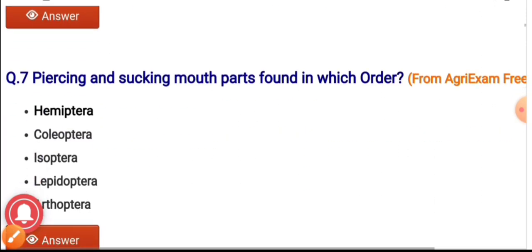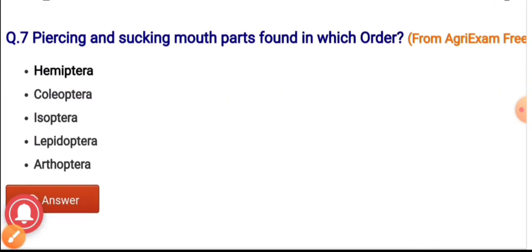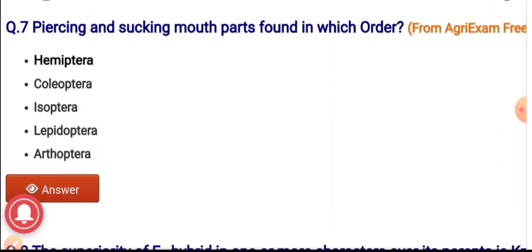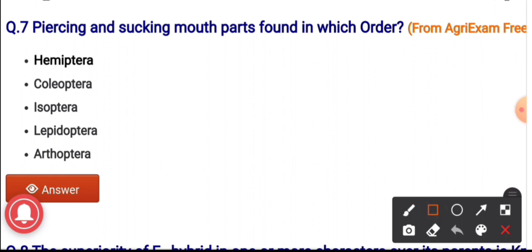Question number 7. The piercing and sucking mouth part it is found in which order? The options are Hemiptera, Coleoptera, Isoptera, Lepidoptera and Arthroptera. And the correct answer it is Hemiptera. The piercing and sucking type of mouth part it is found in Hemiptera order.